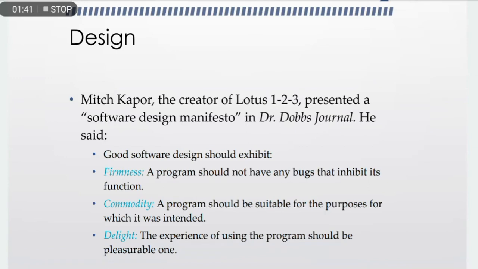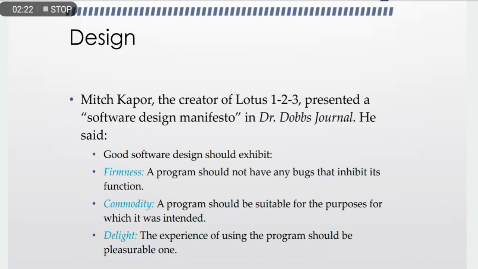Design creates a representation or model of the software, but unlike the analysis model, which focuses on describing required data, function, and behavior, the design model provides detail about software data structure, architecture, interface, and components that are necessary to implement the system. So basically, the goal of design engineering is to produce a model or representation that exhibits firmness, commodity, and delight. To accomplish this, a designer must practice diversification and then convergence.